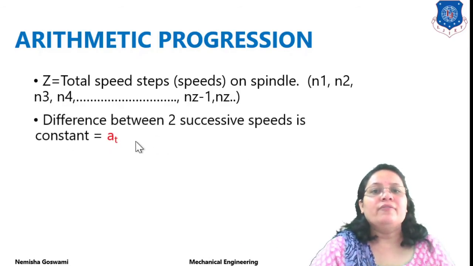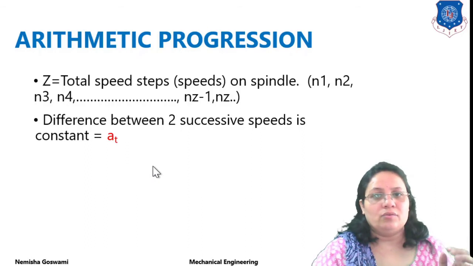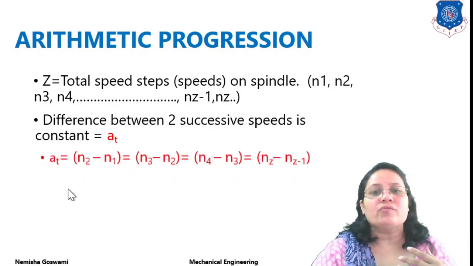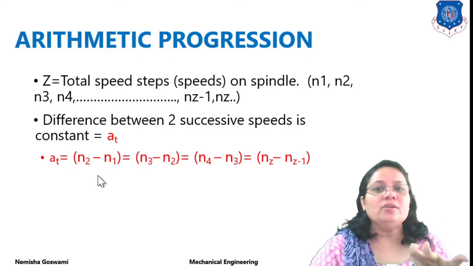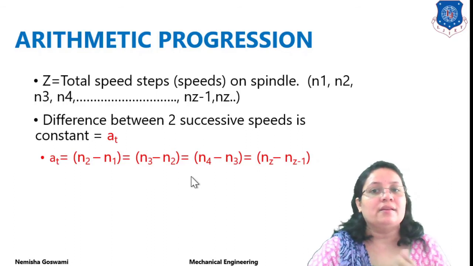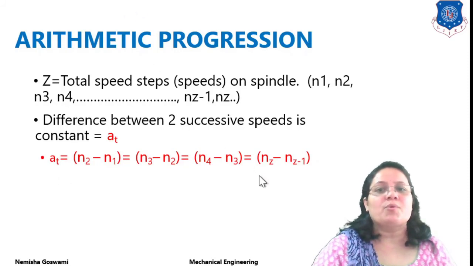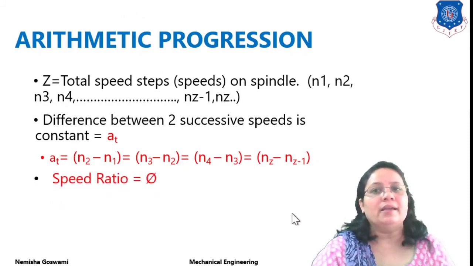The difference between any two successive speeds we consider as AP. AP is the common difference between any two successive speeds, for example the difference between n1 and n2, the difference between n3 and n2, and so on. That difference remains constant, so this type of progression is known as arithmetic progression.